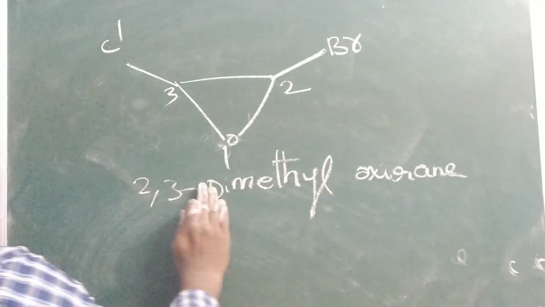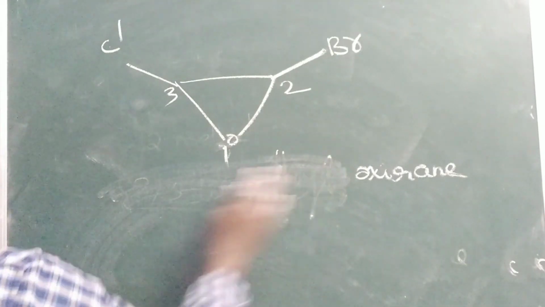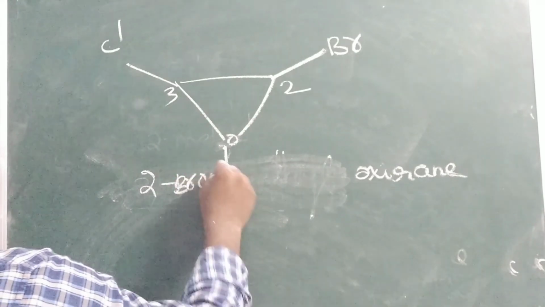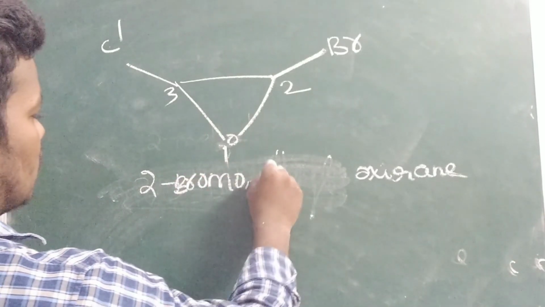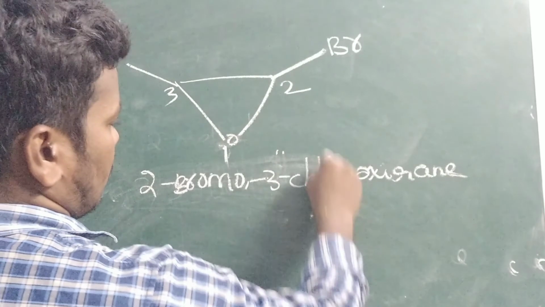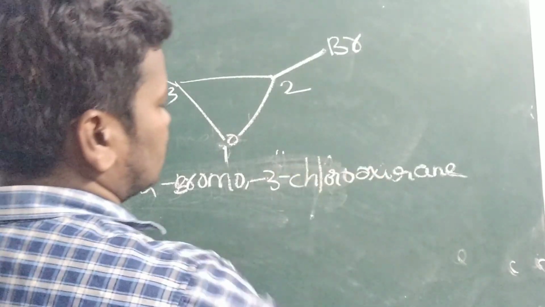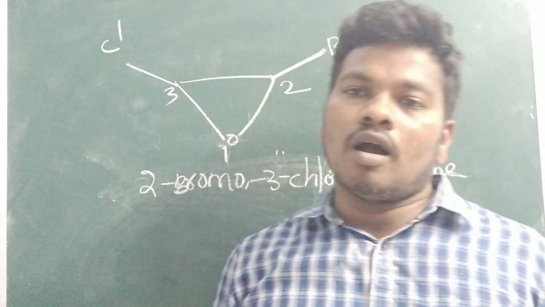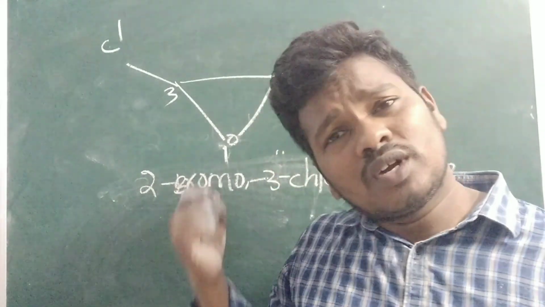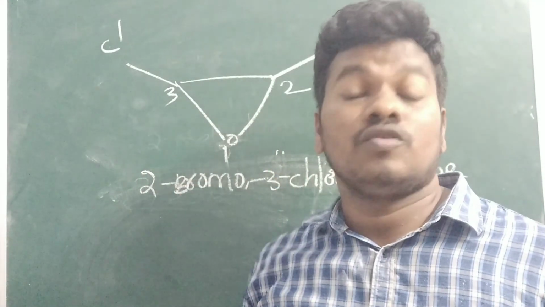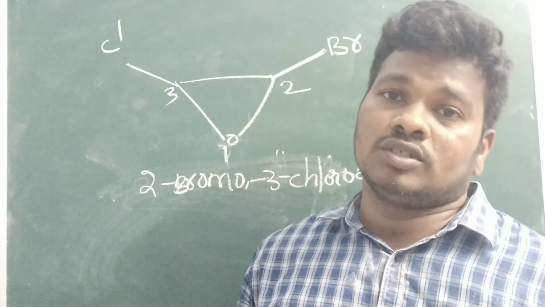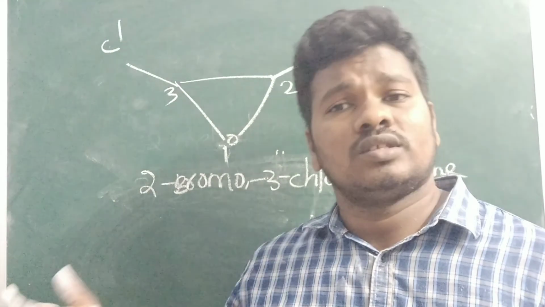So now how will you write? 2 bromo, 3 chloro oxygen. Simple. If you are counting the oxygen, that is oxygen. If you are not counting the oxygen, it is epoxy.